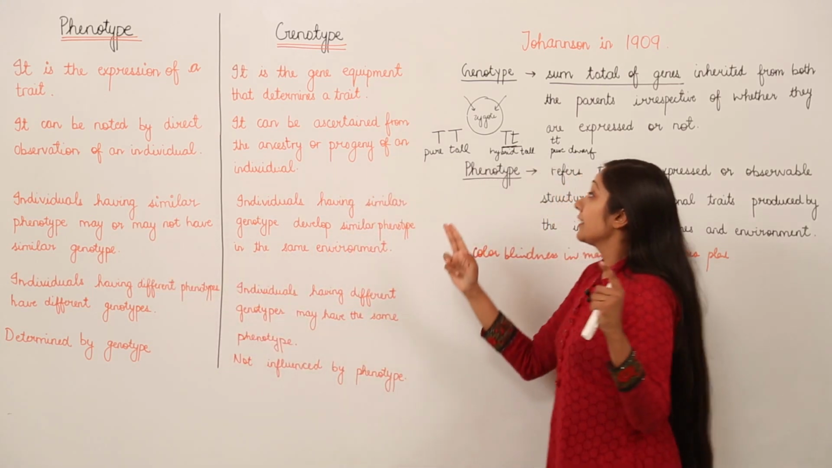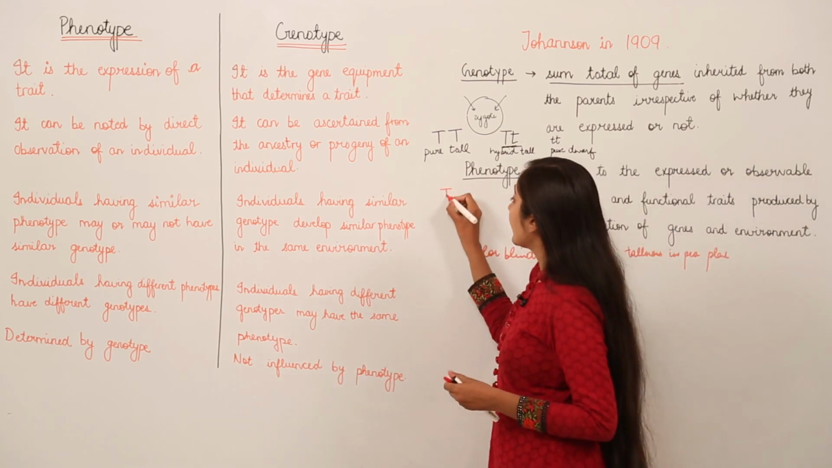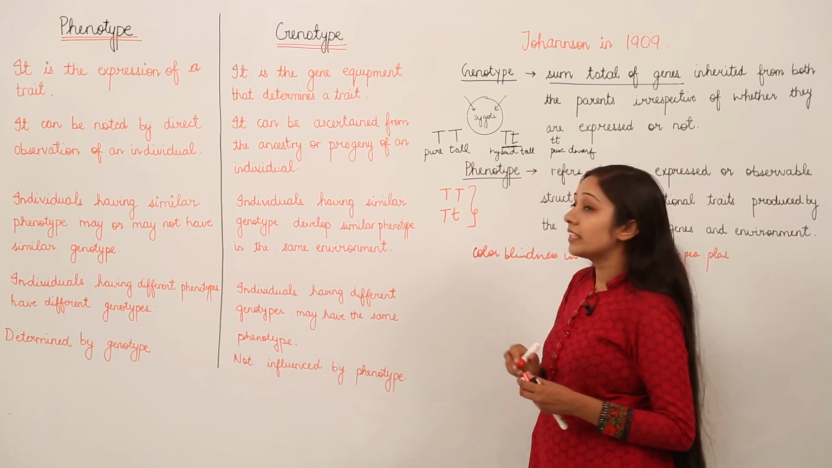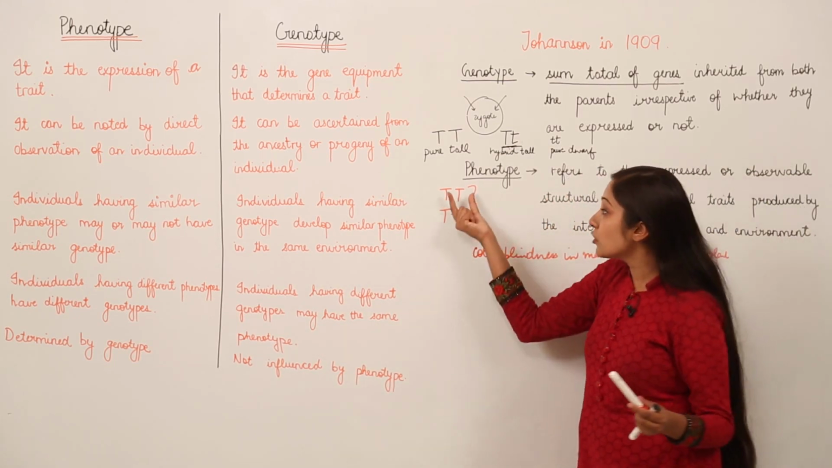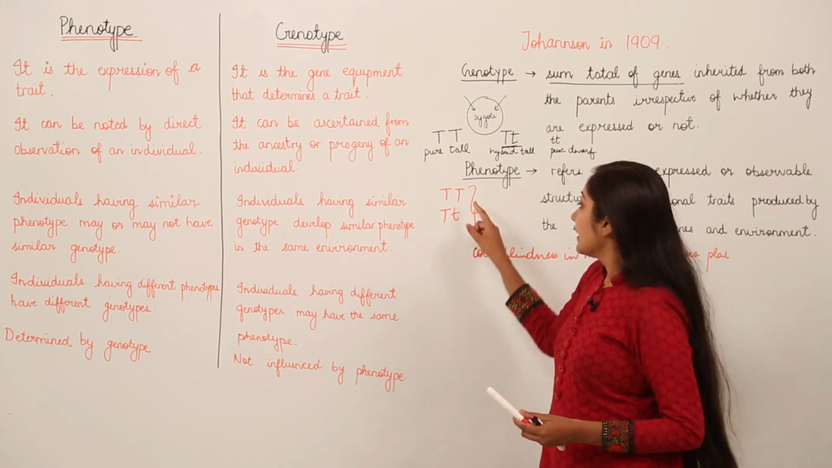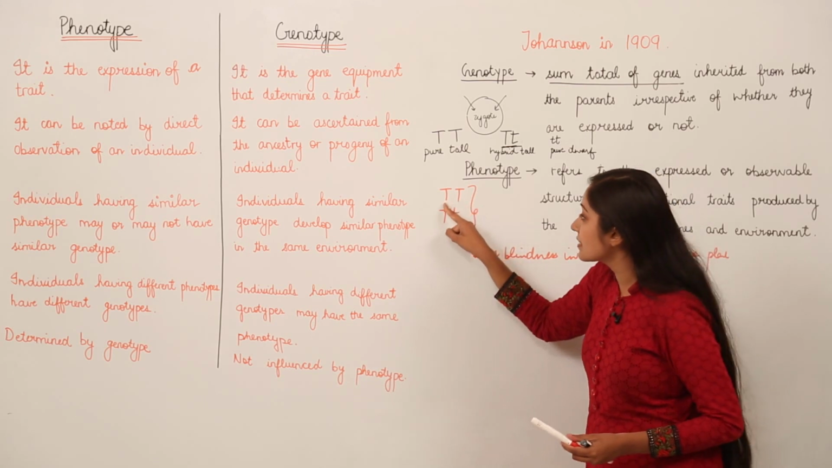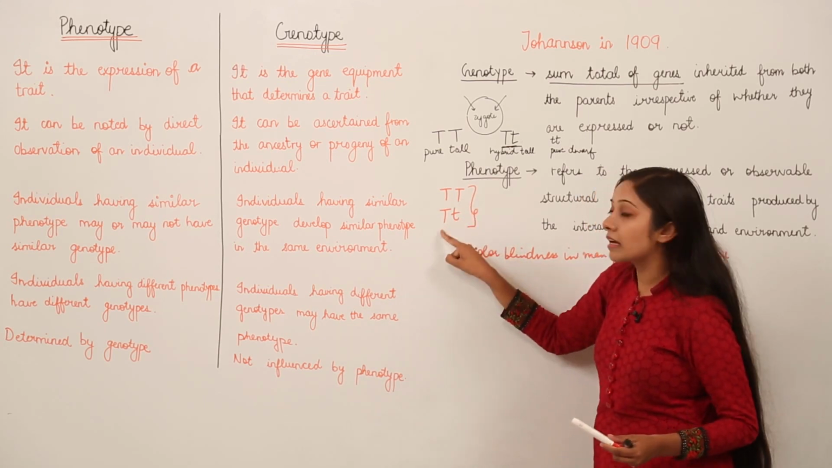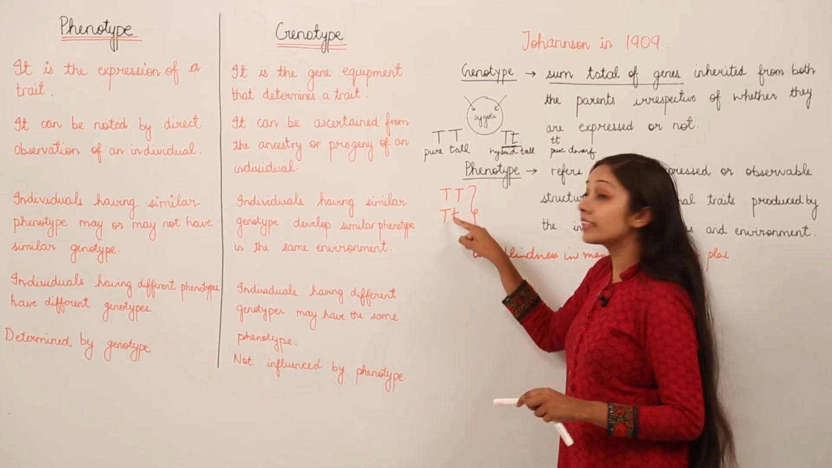Next, individuals having similar phenotype may or may not have similar genotype. This is the best example for this. As you can see, if we have a combination like this and a combination like this, both of these combinations are going to encode for a tall pea plant. See, the genotype is not the same. This is homozygous, this is heterozygous. Why homozygous? Because both are uppercase letters, and this is heterozygous because one is uppercase and one is lowercase, which means one is encoding for a dominant character, the other for a recessive character.